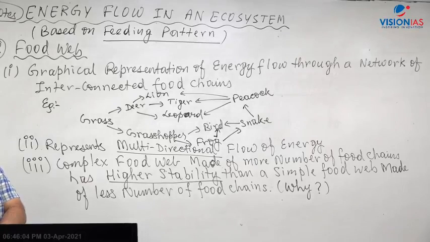Who will give the answer? Let me ask, there is a person called Shyam Rathod. Shyam Rathod can give the answer. Why is a complex food web more stable than a simple food web? Yes, now I am getting a response.